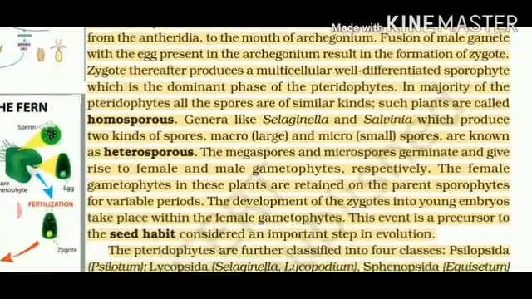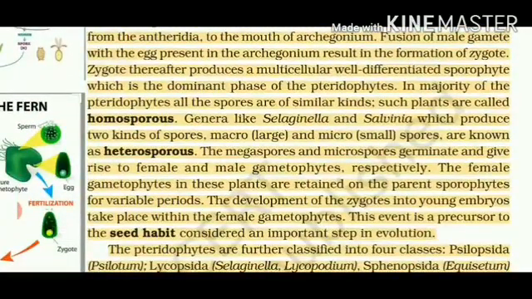Then the majority of pteridophytes produce the same kind of spores, meaning the same size. They are called homosporous. Examples are there, right? But in other cases like Selaginella and Salvinia, they produce two different kinds of spores. One can be big and the other can be small, and this kind of division is called heterosporous.